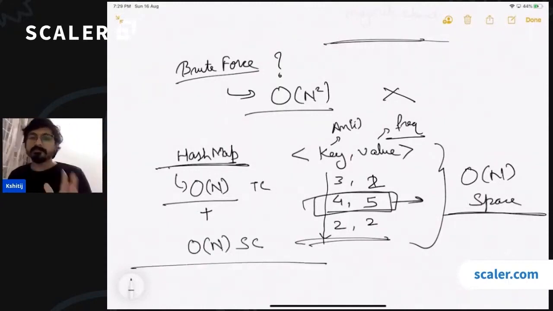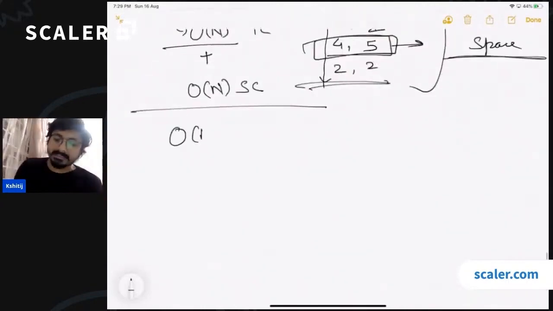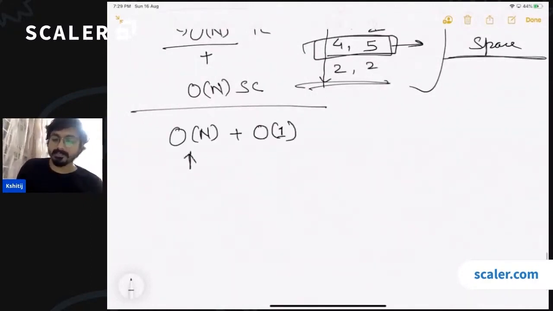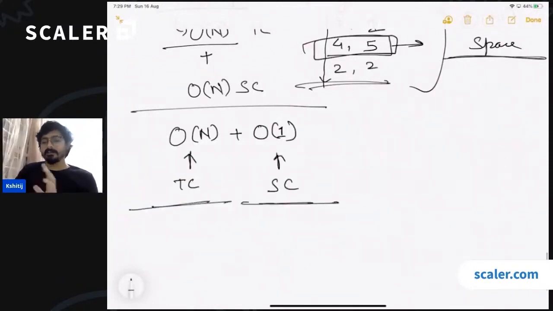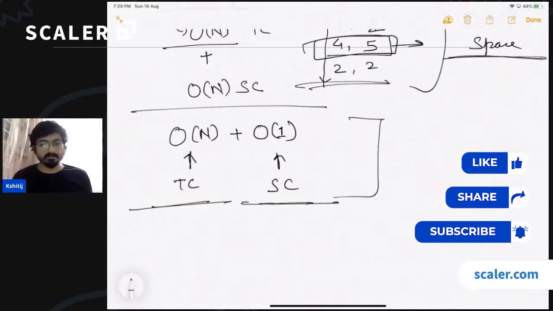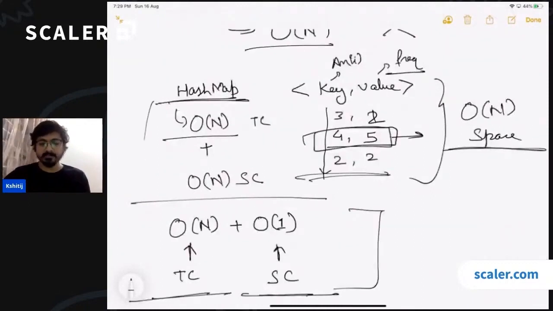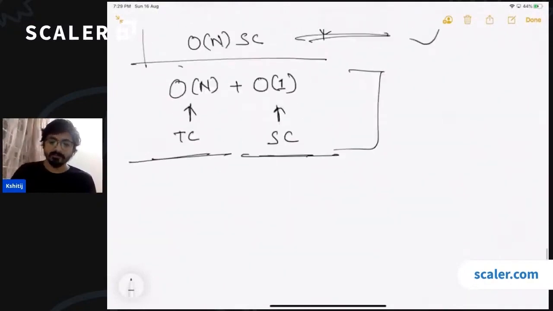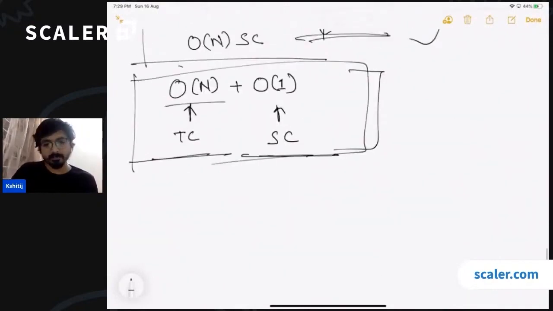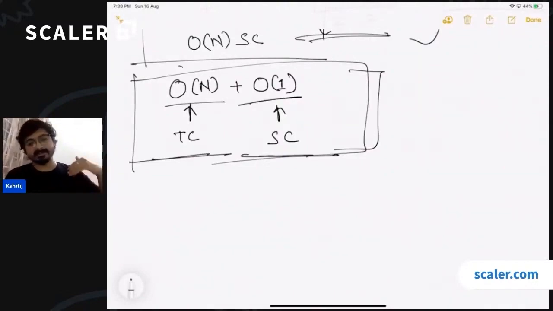Okay, you have to solve this problem in linear time with constant space. Okay, this has to be your time complexity, this has to be your space complexity. Is the requirement clear to everyone? You cannot use a hash map. If you are not clear about the hash map approach, completely skip it, because this is something that you cannot use in the question. Okay, you have to solve this problem in order n time complexity, order 1 space complexity. Okay, think about it. This is going to be something which we'll discuss in the next class.